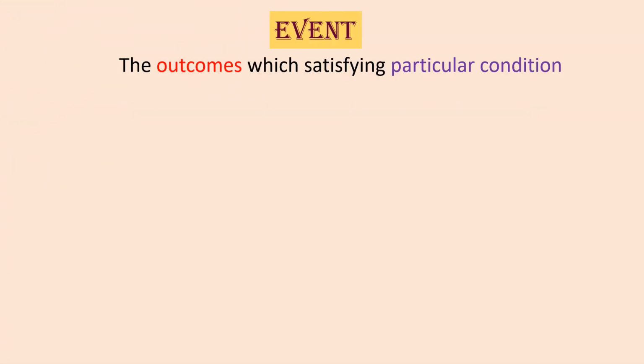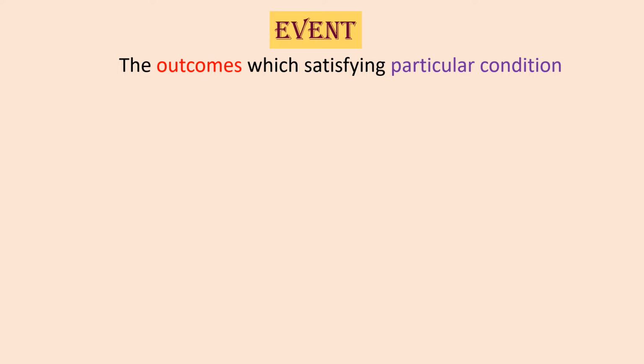Event is the outcome which satisfies a particular condition. As you have seen, sample space means all the outcomes of a random experiment. But from those outcomes we have a certain particular condition. When that condition is satisfied, those results are called a particular event.